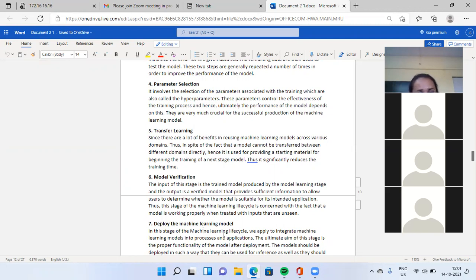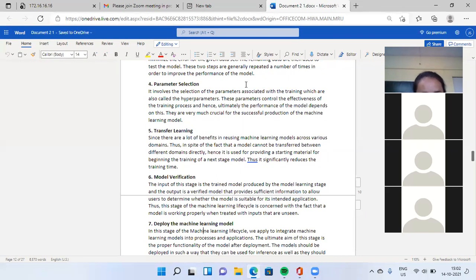If the model is running correctly, then no problem. If the model is not working properly, then you have to change the model. For example, you use supervised learning for your machine learning model, but this model is not working properly for your data. Then you change this model and check it.